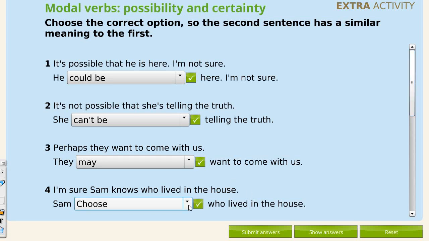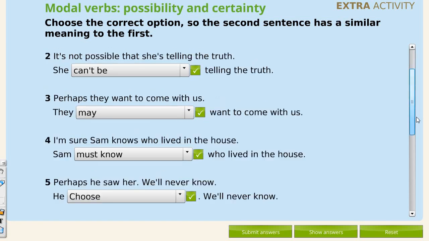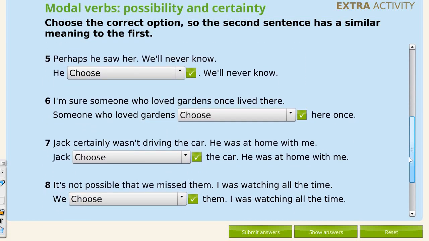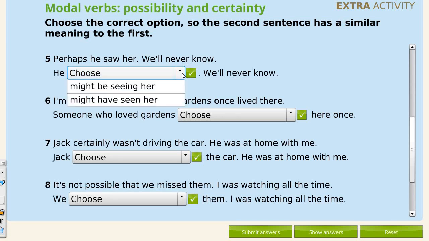And this one, I'm sure, be careful, I'm sure he knows, this is present. I'm sure he knows, so Sam must know, because it's the present. He knows something about the past, yeah, but I'm sure that he knows, so he must know. This is an extra exercise that you don't have in the book, okay? So don't look for it.